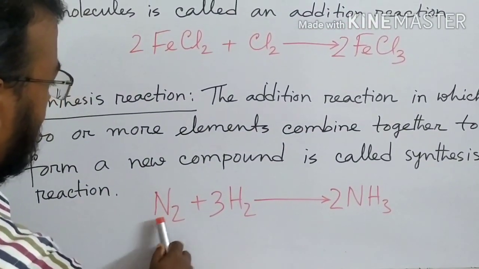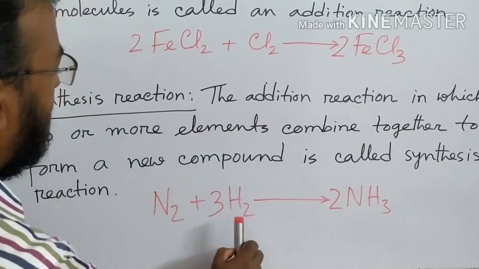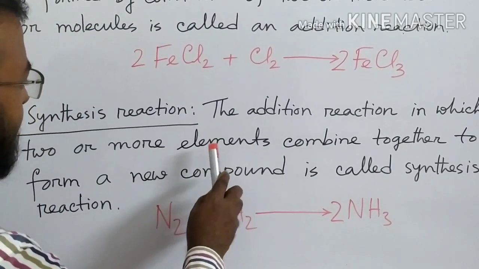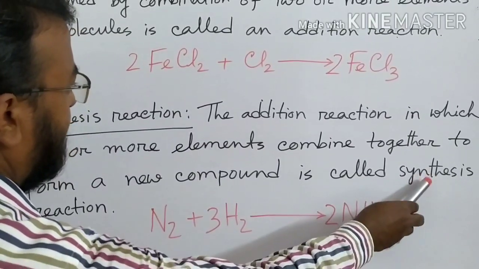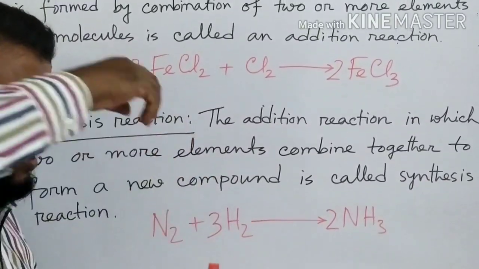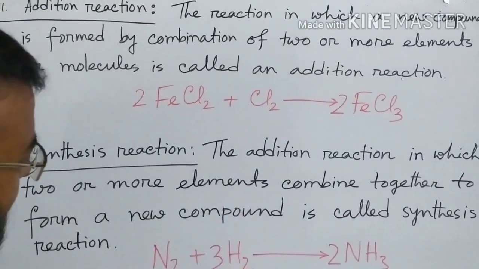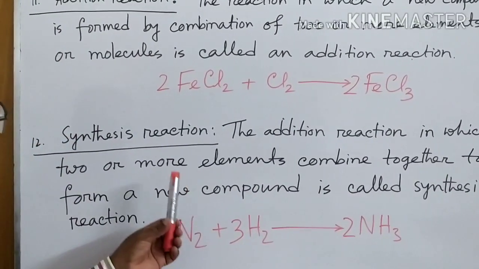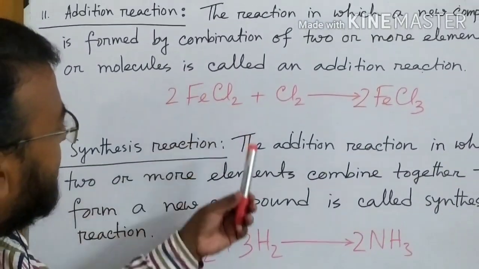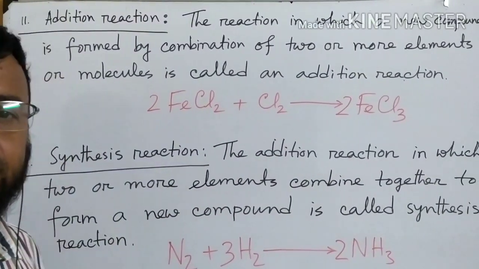Nitrogen is an elementary molecule, hydrogen is an elementary molecule. When only elementary molecules combine together and form a new compound, this type of reaction is called synthesis reaction. So synthesis reaction is also one type of addition reaction. So we can tell all synthesis are addition, but all addition are not synthesis.